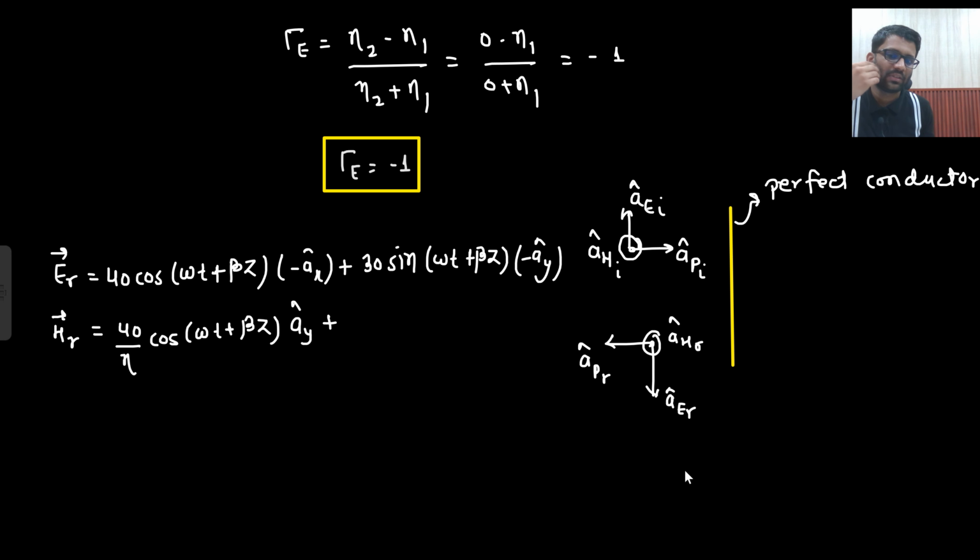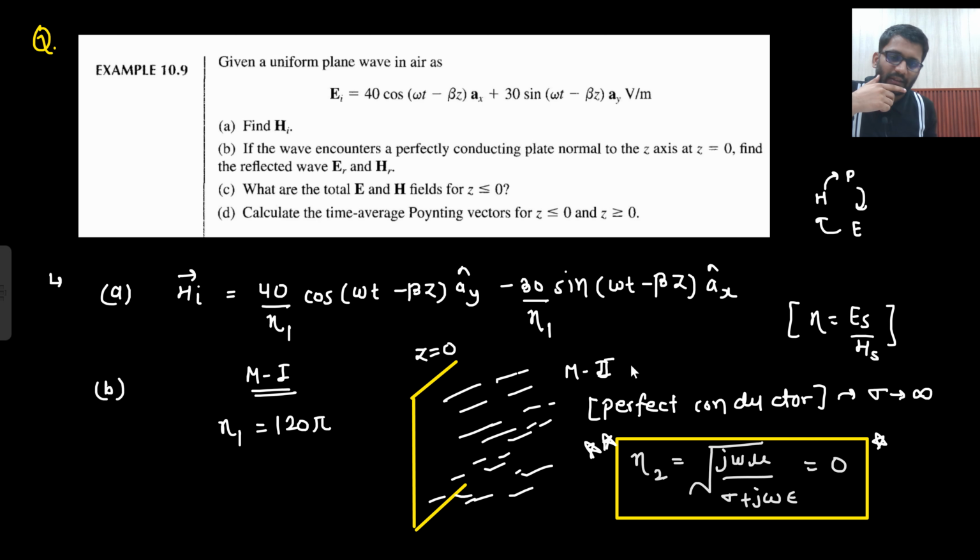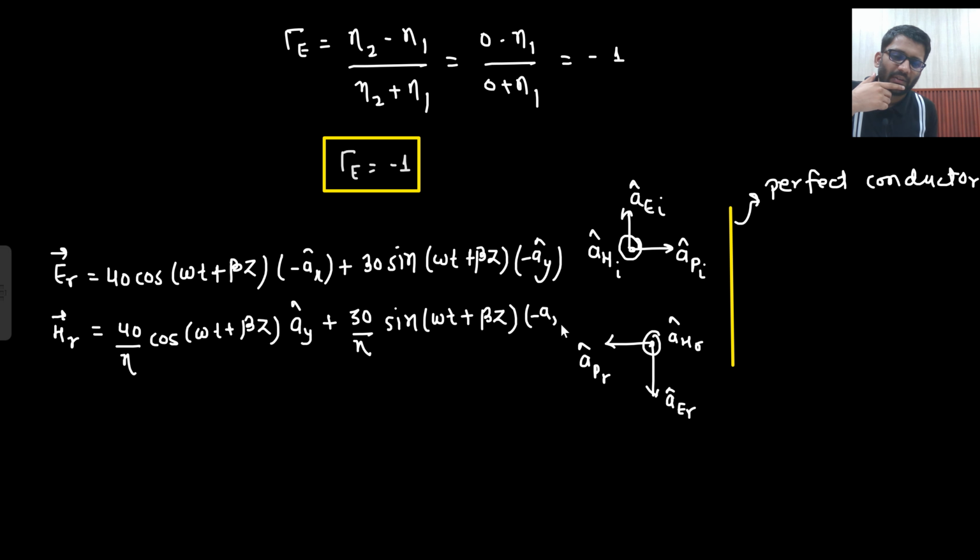Plus, what about this? 30/η sin(ωt + βz), then the same direction, which is minus ax cap. Or you can calculate as well. How will you calculate? aH = aP cross aE.